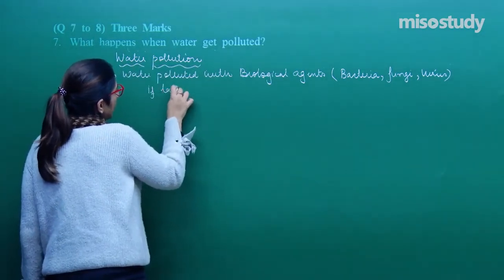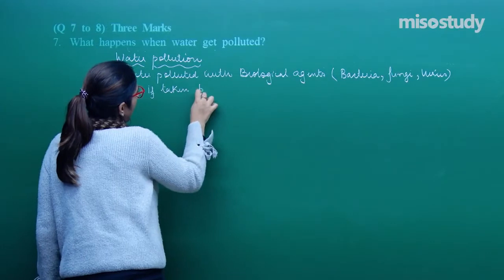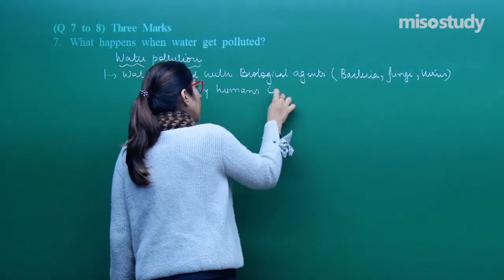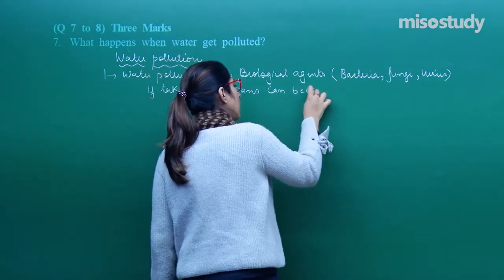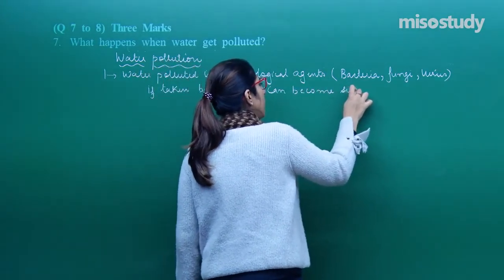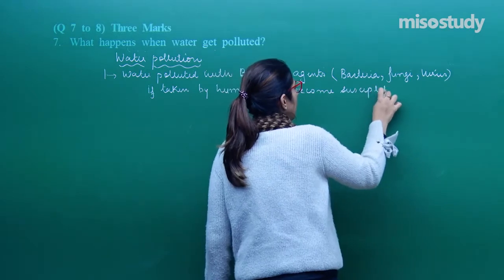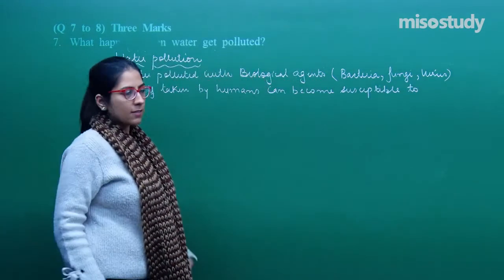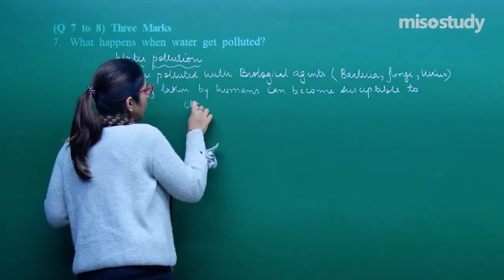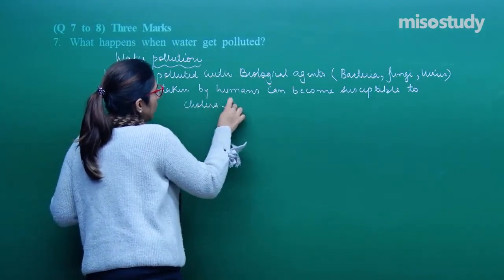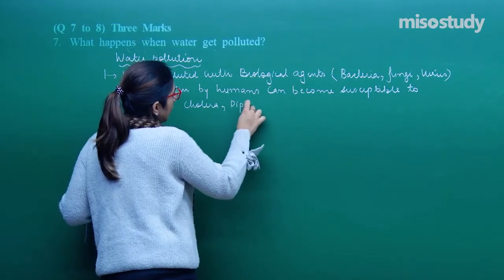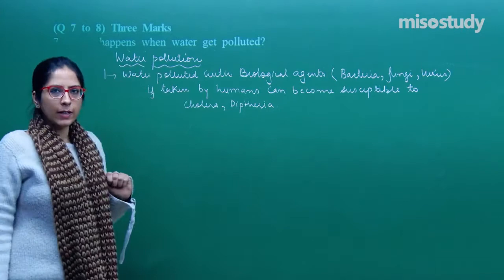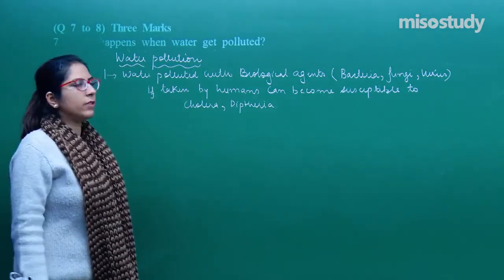If taken by humans, they can become susceptible to various diseases like cholera, like diphtheria, etc. So this is the first consequence.